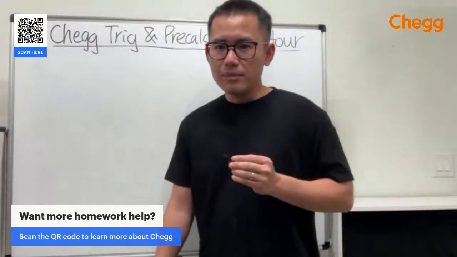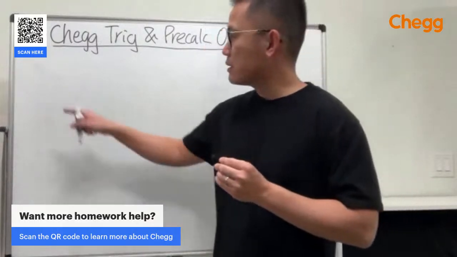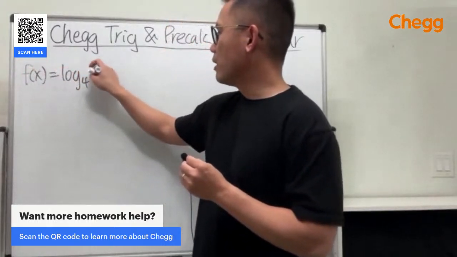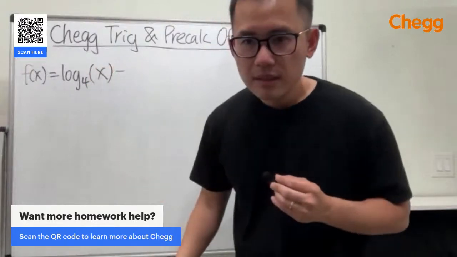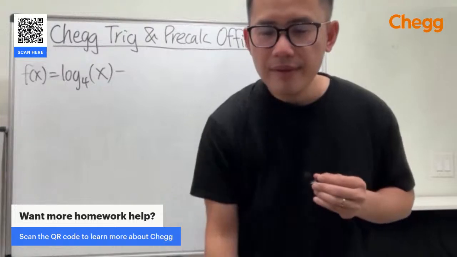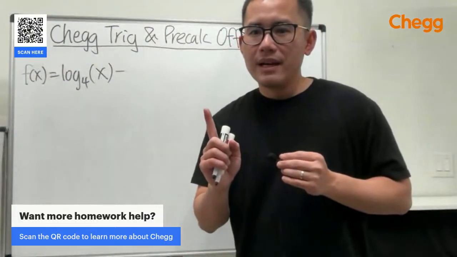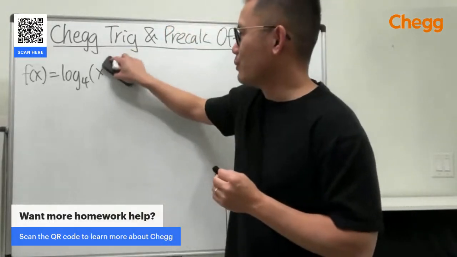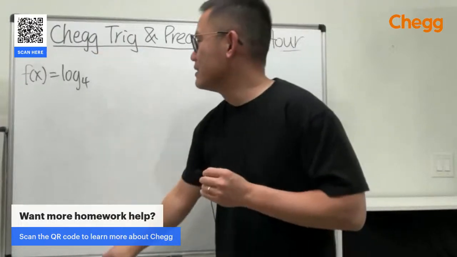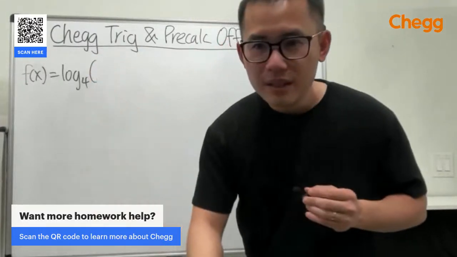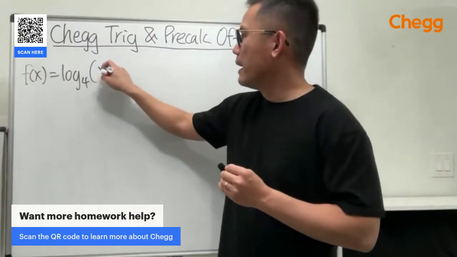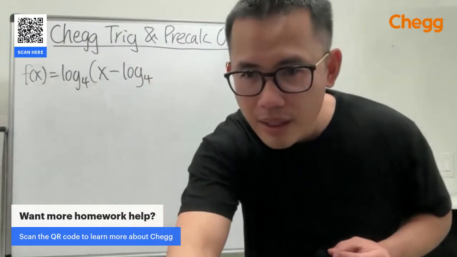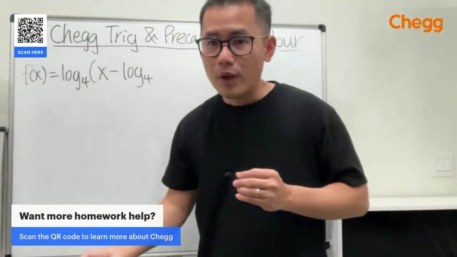We are going to find the domain of a function, log base 4 of x minus... I don't know if this is what you are trying to say for the question: log base 4 of x, and then I assume the minus is inside because you didn't put any parentheses, and then another log base 4 of 1 over x.